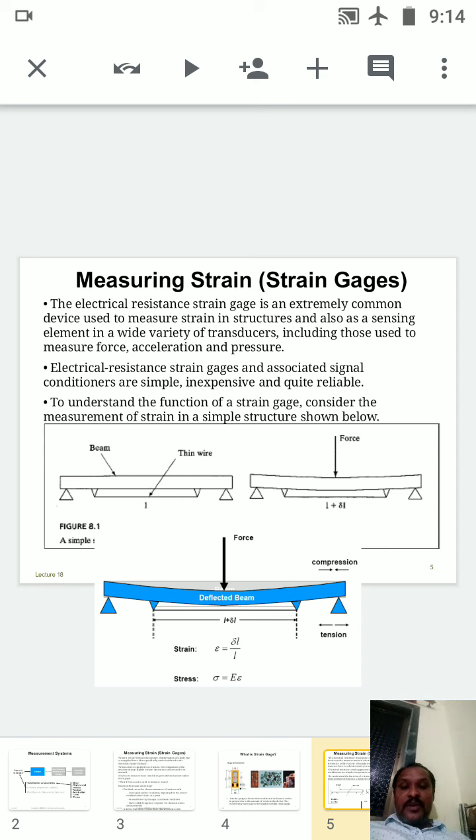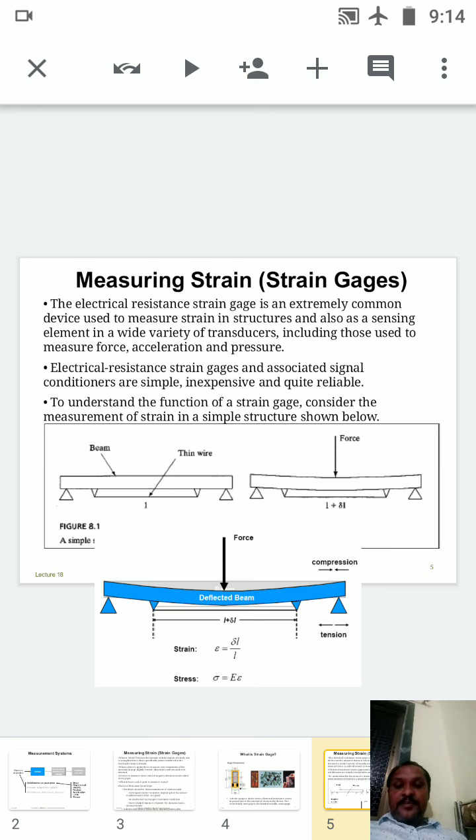As shown in the diagram below, the blue color is the body. At both ends we give supports, and at the center of the body we apply the force. We are not worried about the amount of force, but the diagram shows that the force is applied at the center.